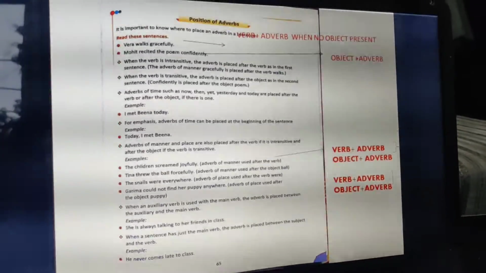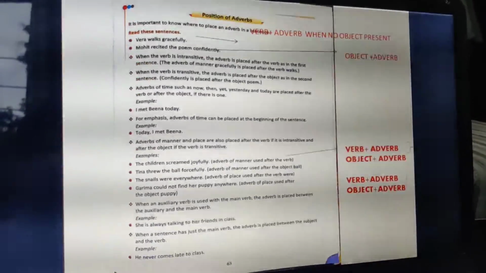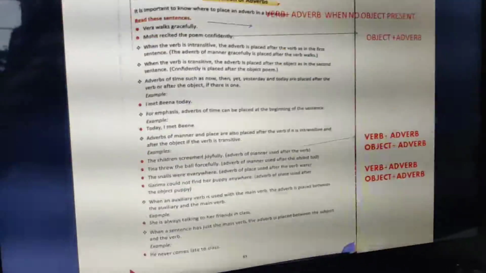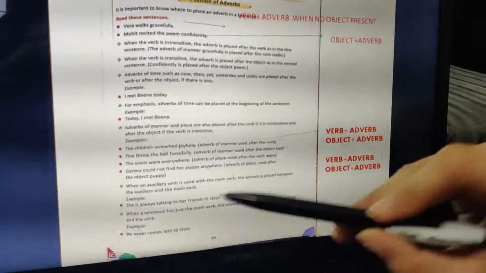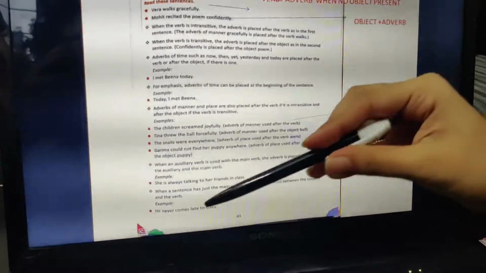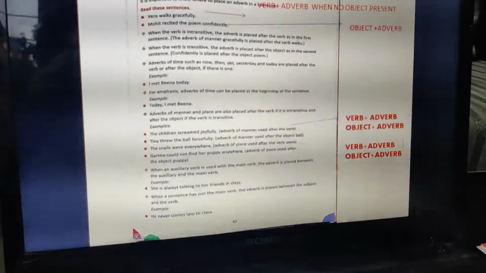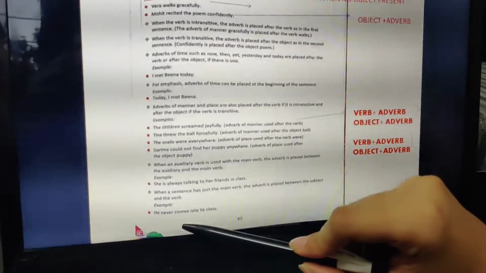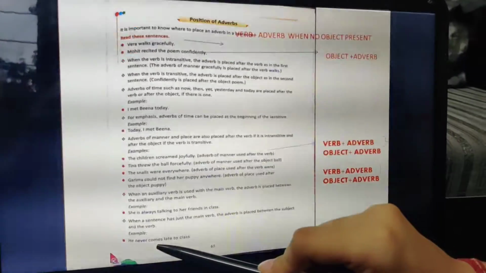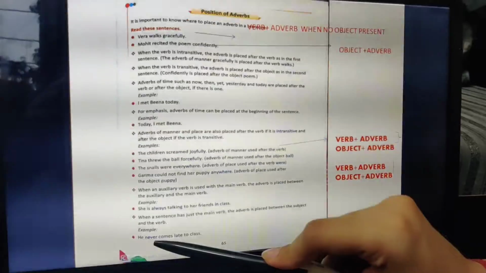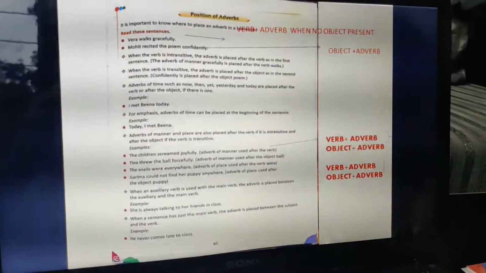Okay, when you only have the main verb, there is no helping verb in it. So in that case, it is placed between the subject and the main verb. For example, he never comes late to class. There is no is, am, are, was, were, no helping verb has been used. The subject is he, and the main verb is come. So between the subject and the verb, we use the adverb: he never comes late to class.